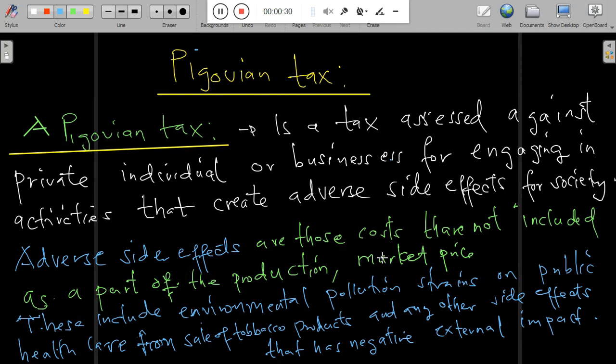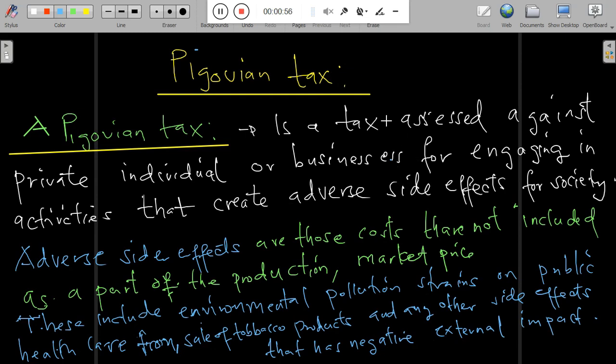The side effects we are speaking about are those costs that are not included as a part of the production marketplace. So this includes environmental pollution, strains on public health care from the sale maybe of tobacco products, or any other side effects that have negative external impacts on people's lives.